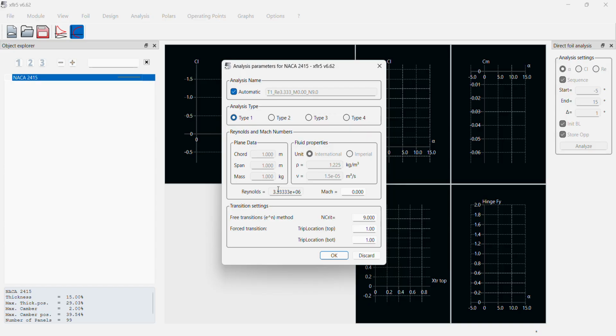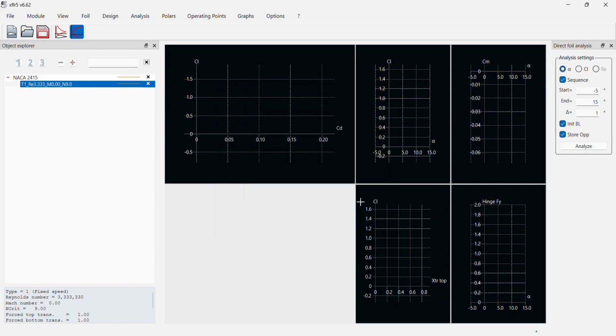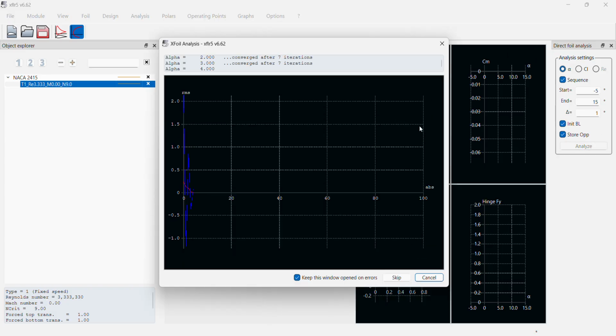Our Reynolds number comes out to 3,333,333. That's just using the density and the viscosity that we're given, as well as the free stream velocity. So we'll click OK. We want our angle of attack to start at -5 and then move in increments of 1 degree to 15 degrees.